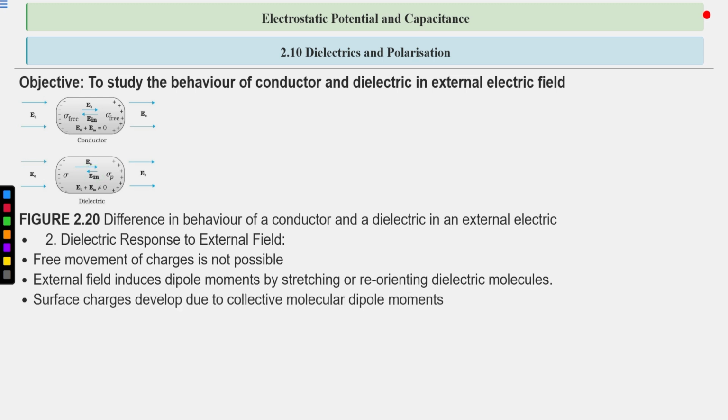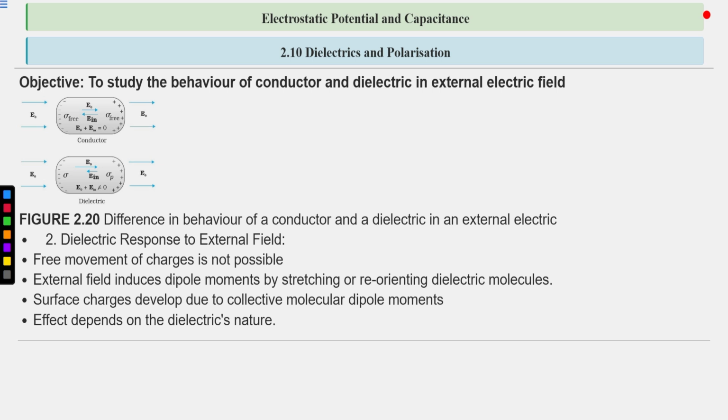Surface charges develop due to the collective molecular dipole moment of all the molecules, not one molecule. What the mechanism is, we will see in detail in the next slides. The effect depends on the dielectric nature.